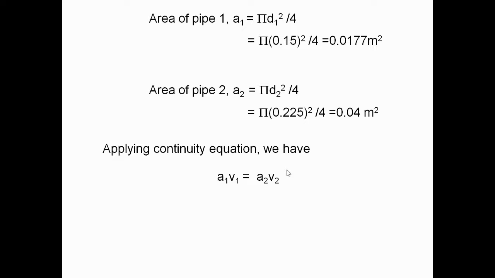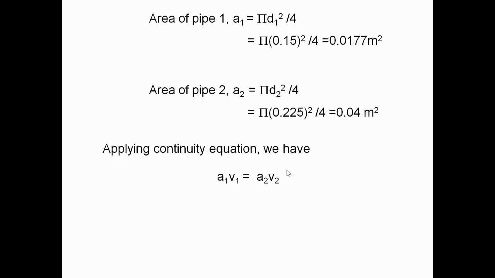We know the values of A1 and A2. Substituting them into the continuity equation, A1 is 0.0177 and A2 is 0.04, so 0.0177 V1 is equal to 0.04 V2.